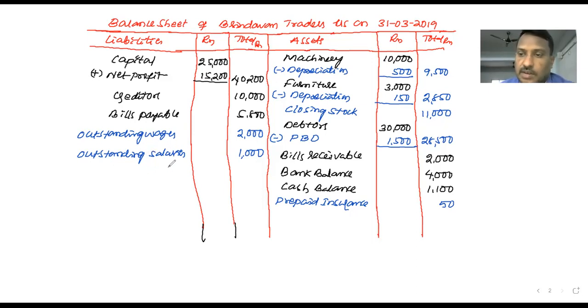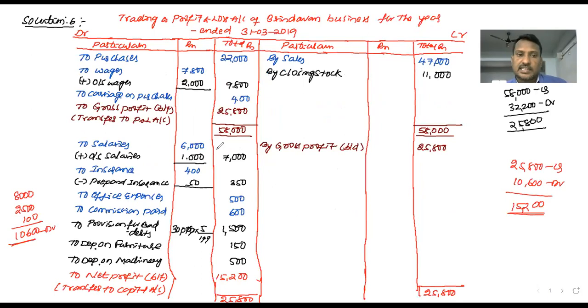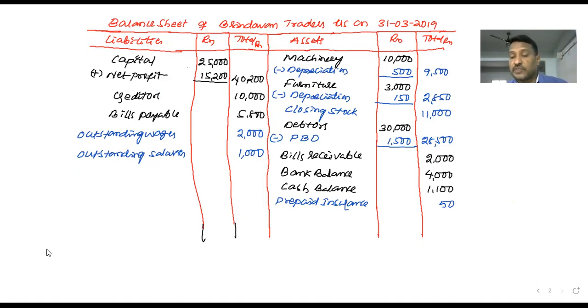Outstanding wages is in the adjustment, outstanding salary is in adjustment, depreciation, closing stock, PBD, prepaid insurance. As we already discussed in the classes, every adjustment will be affected twice in the final accounts. These adjustments I already considered in the trading and profit and loss account with black color. Outstanding wages, closing stock, like this. The same adjustment I have mentioned in this balance sheet in blue, for identification. My dear students, the total information to be recorded is already recorded in the balance sheet. Let me total both sides now.